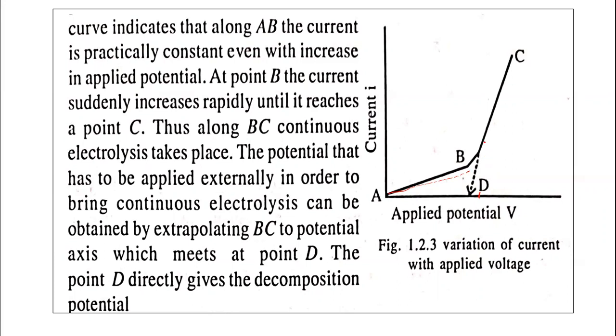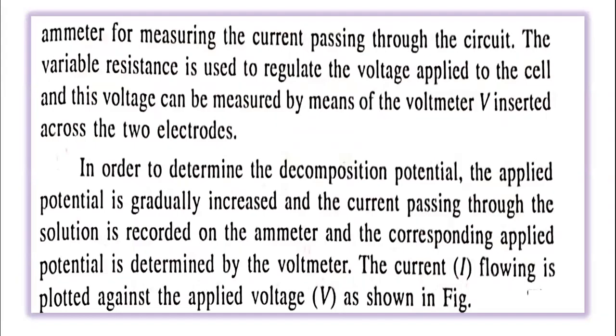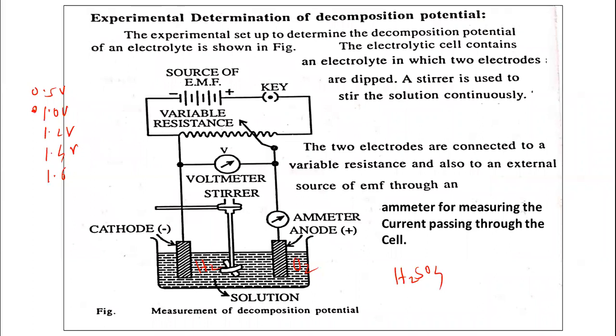At a certain value of the applied potential, the electrolyte starts to decompose continuously, and that point is the decomposition potential. So in this way, we can determine it.